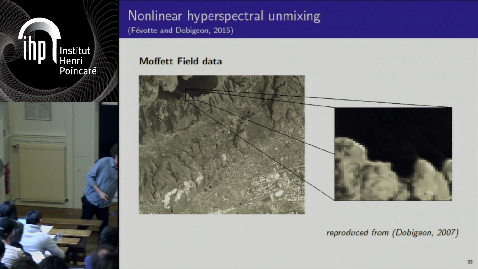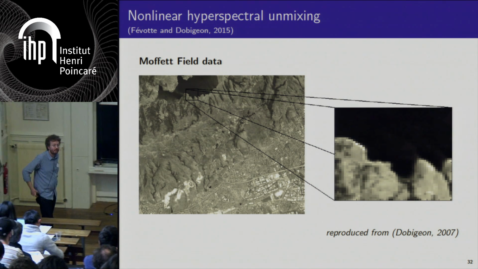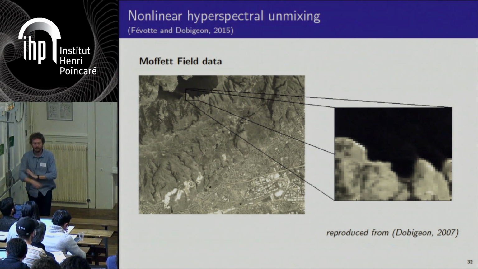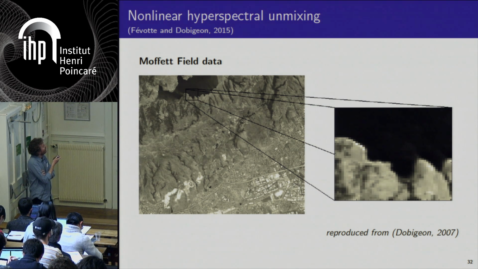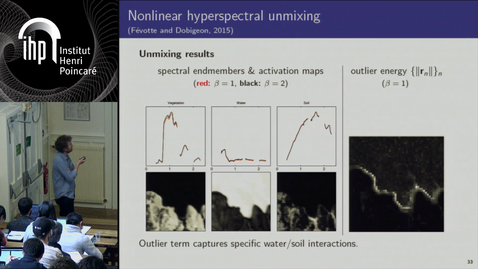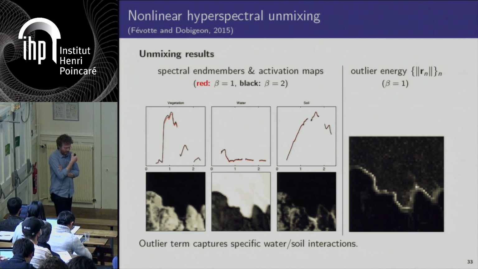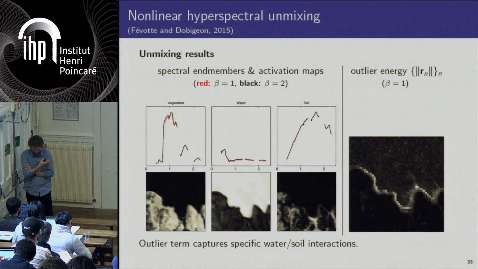So this is a black and white projection of a hyperspectral image. And we are going to unmix a small part of this image using this robust NMF variant I've presented.